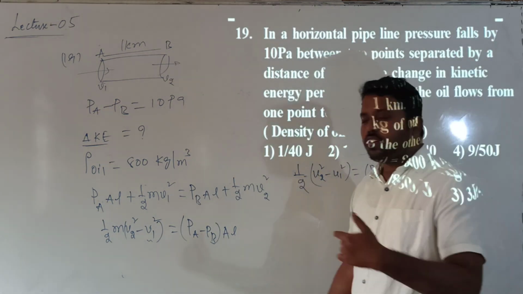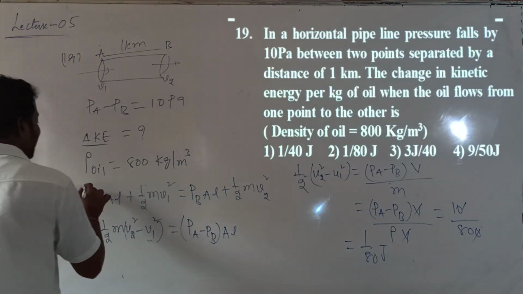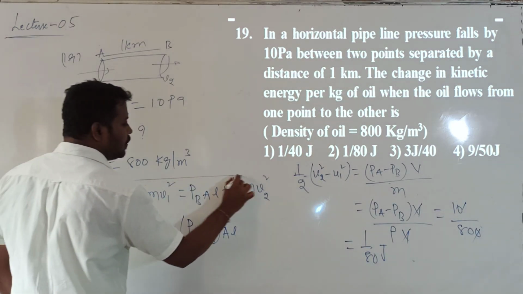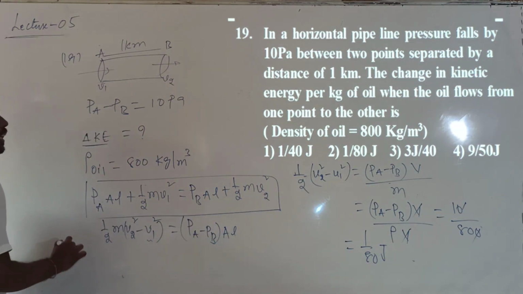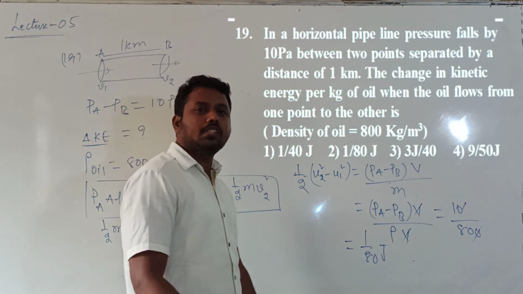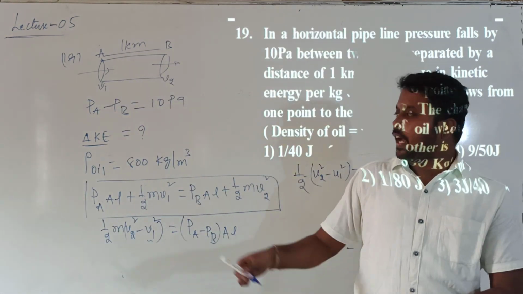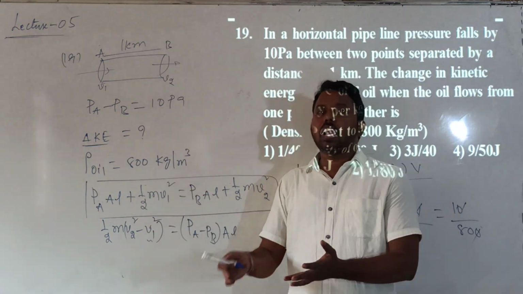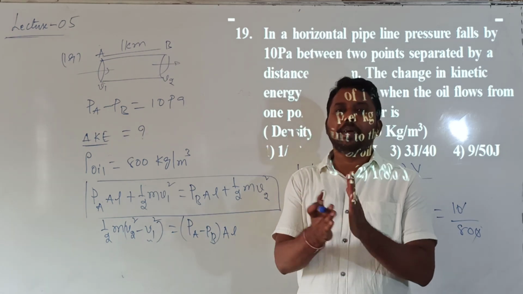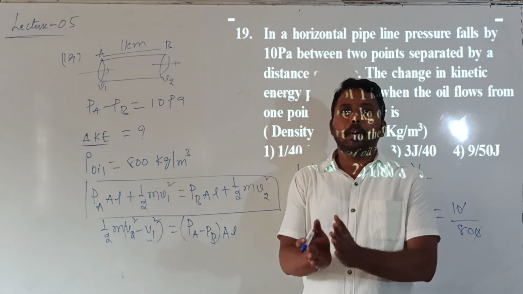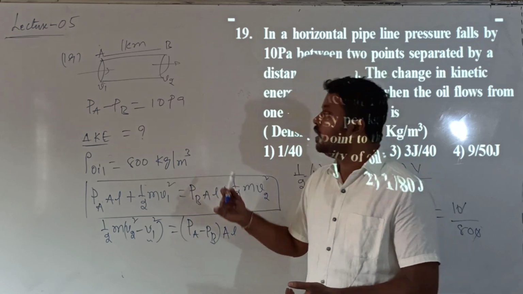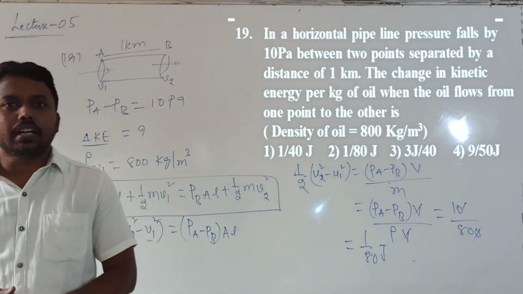It is not a new form of Bernoulli's theorem. We have written it before, but there we wrote in terms of pressure energy, kinetic energy, potential energy per unit volume. But directly, pressure energy, kinetic energy, potential energy per unit mass also remain constant according to Bernoulli's theorem. So are you getting it? This is question number 19.